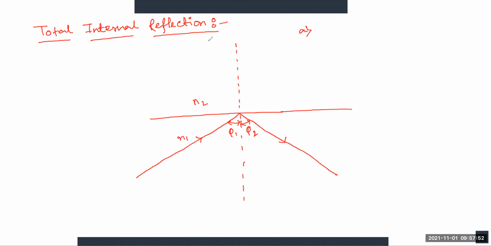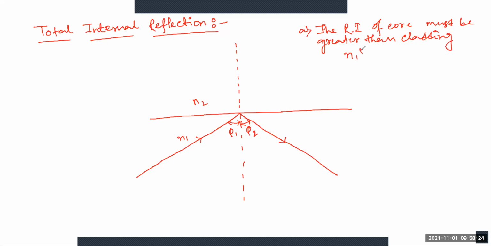Okay. So here, the first condition is that the refractive index of the core must be greater than the cladding. So here N1 is greater than N2.